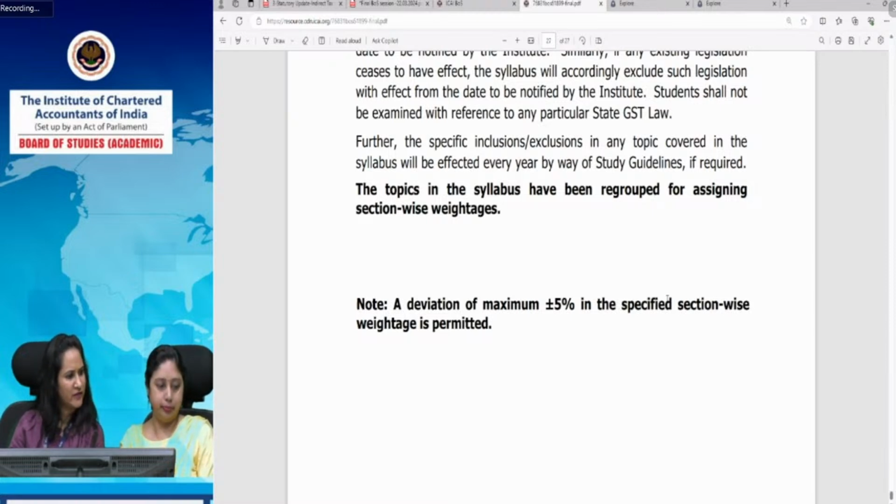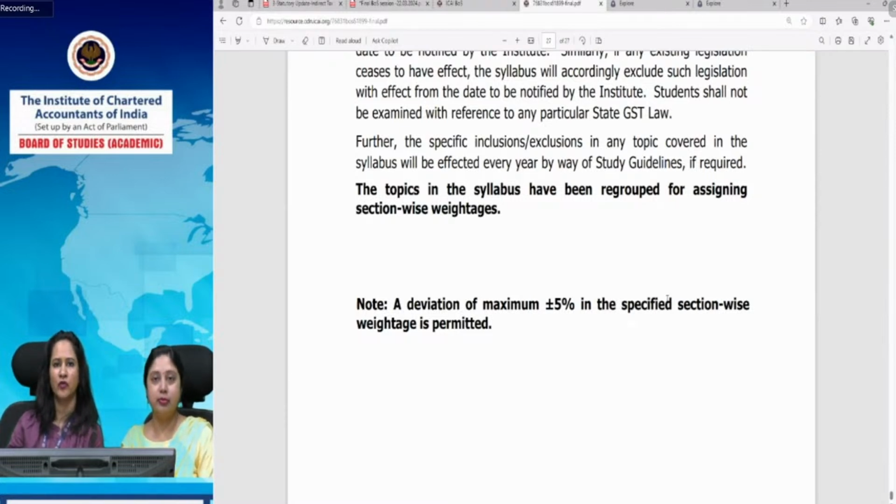Then another query raised by Mansha is: in customs chapter number 3, classification of imported goods and export goods, is it a part of syllabus? Yes, of course, it is a part of syllabus. In fact, I am surprised why you have this query, because if you refer to the study material, obviously it is given in your study material. So whatever is given in your study material, please don't have any doubt that everything is applicable for you. That is the reason it is included in the study material.